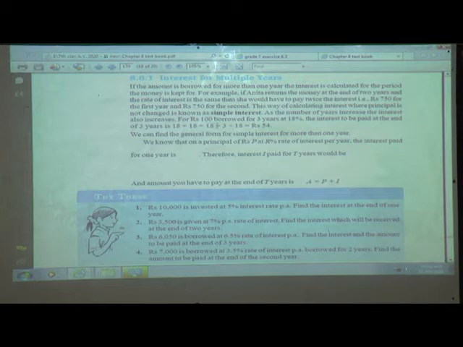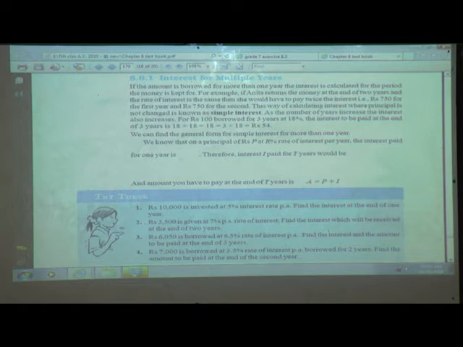So for rupees 100 borrowed for 3 years at 18%, in the previous question the rate of interest was 15%, which is denoted by capital R. The interest to be paid at the end of 3 years is 18 plus 18 plus 18, because the principal amount is the same, 100 here.